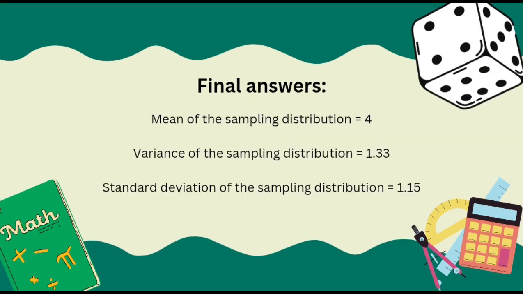For our final answers, the mean of the sampling distribution equals 4, the variance of the sampling distribution equals 1.33, and the standard deviation of the sampling distribution equals 1.15. And I hope you students learn a lot in this video.